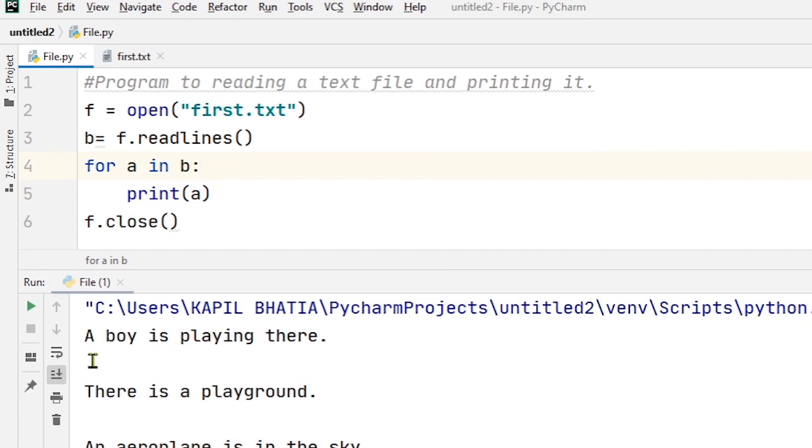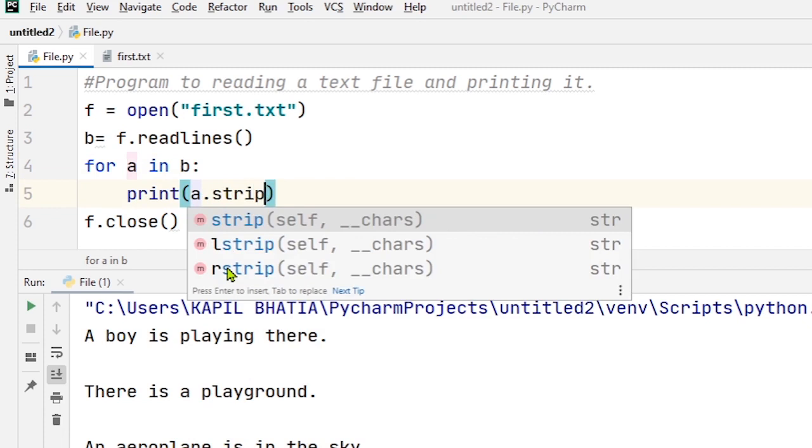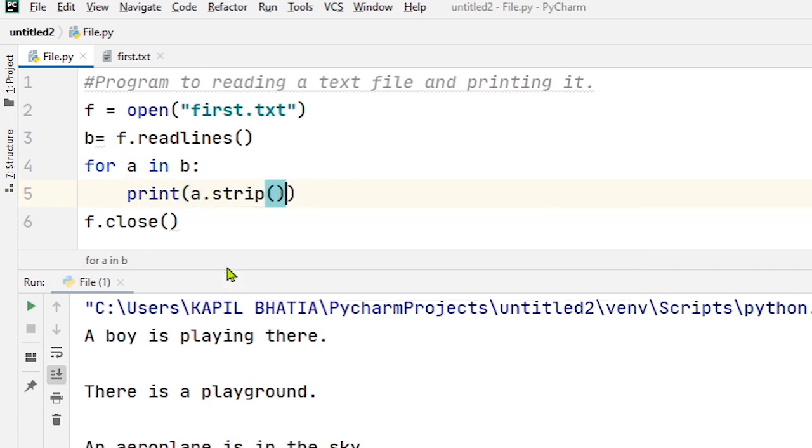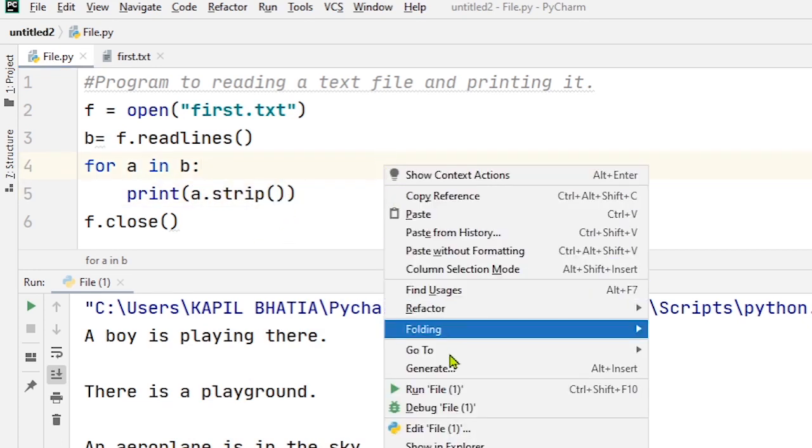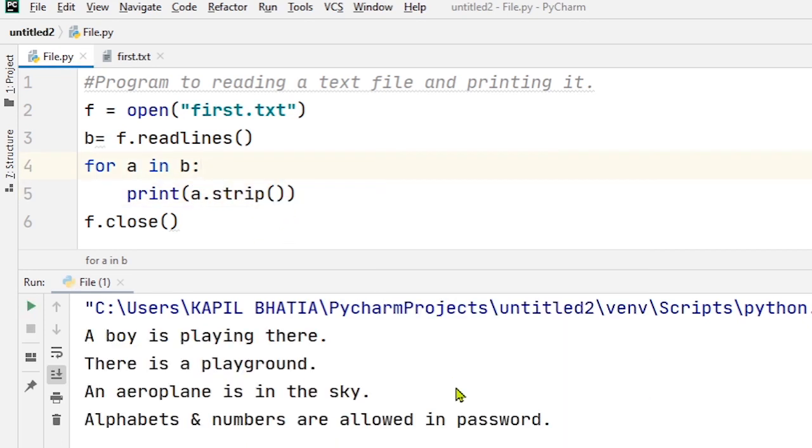Now here you can see one blank line is there. Actually the reason is that when I showed you the contents of the list, \n is there. So that's why here you can see a blank line. So if you want to remove this, you just write the a.strip function. Actually strip is a function that is used to remove leading and trailing space, including the end of line character also. When I run this code, you will find the output as. Okay. Now I hope you understand how we can print the values of a list without including the end of line character.